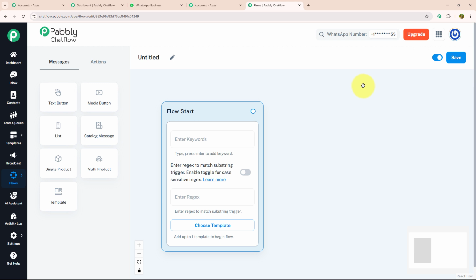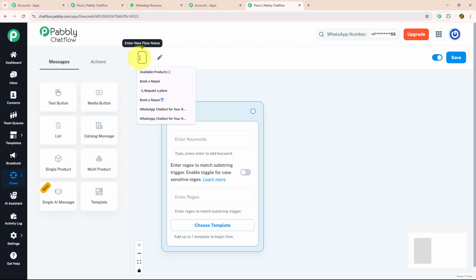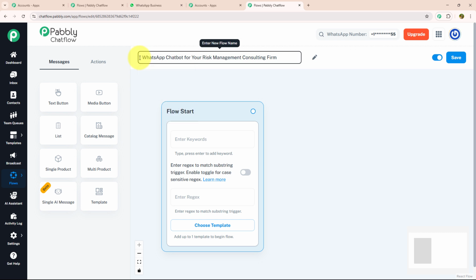Here, to create a new flow, you just need to give a meaningful name. As we are making this chatbot for a risk management consultant business, I'm going to name it accordingly as WhatsApp chatbot for your risk management consultant firm.